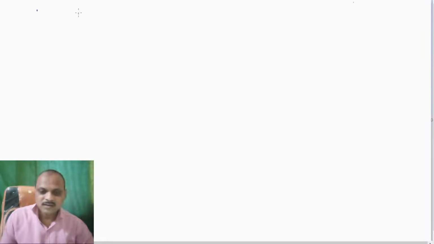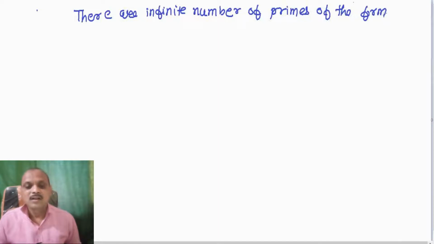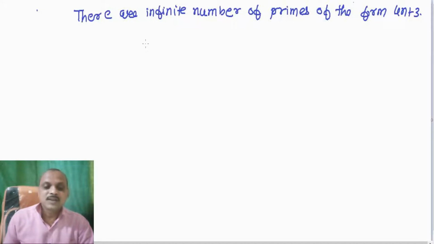There are infinitely many primes of the form 4n plus 3. We will prove this theorem by contradiction.